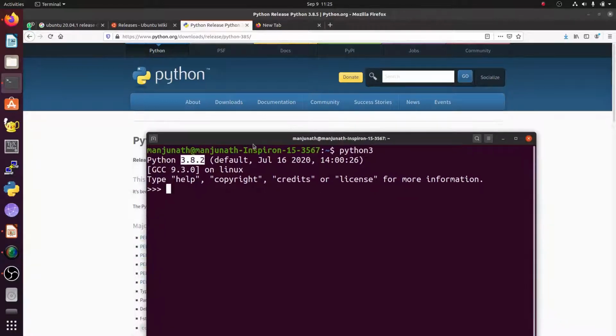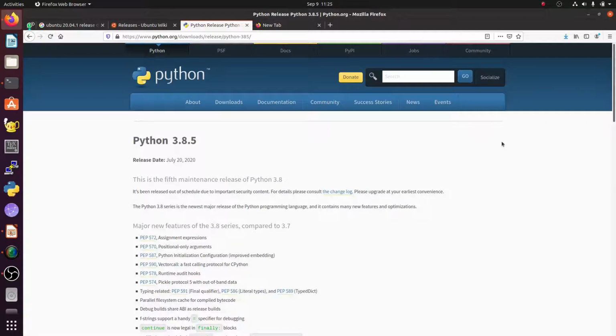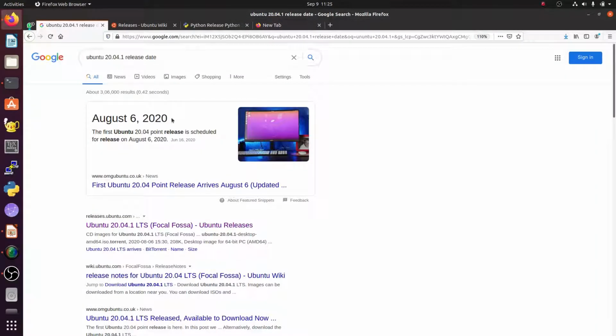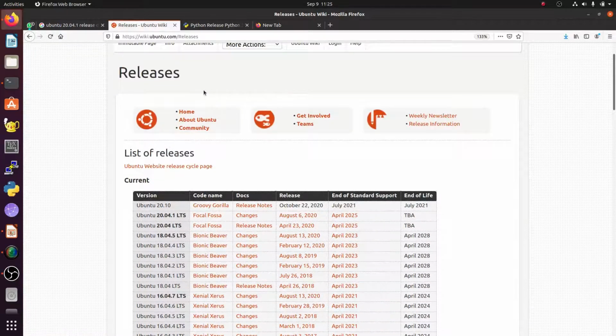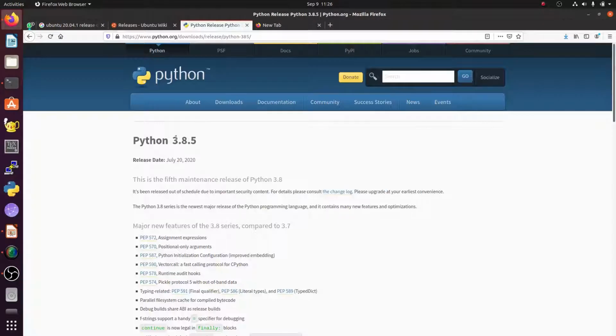Why I am talking about these versions is, Ubuntu 20.04 is one of the latest versions. Usually some people install Ubuntu 16.04 or Ubuntu 18.04. Whenever you install 16.04 or 18.04, you will have an older version of Python, not the latest version. The latest version is 3.8.5.